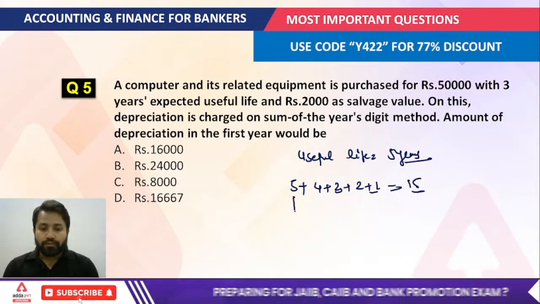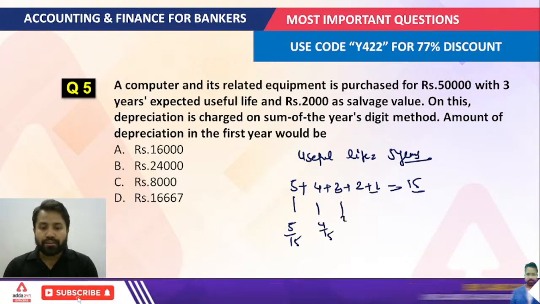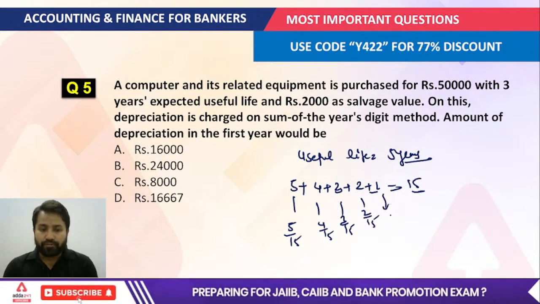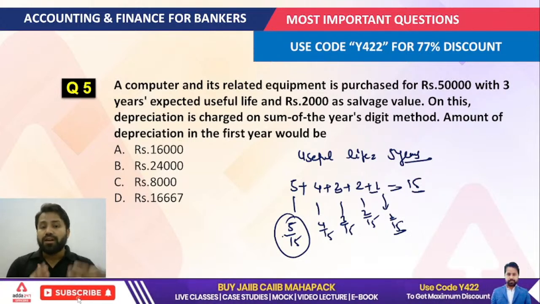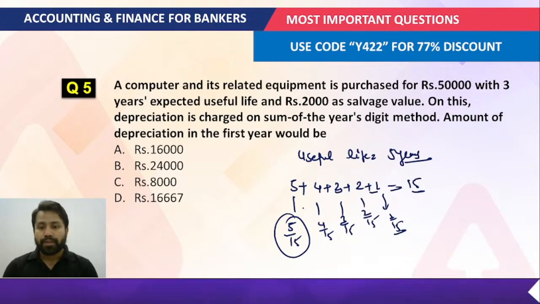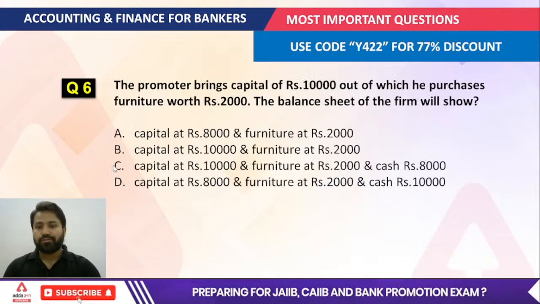15. Okay, so first year depreciation, that would be 5 by 15, second year 4 by 15, third year 3 by 15, fourth year 2 by 15, and for the fifth year that would be 1 by 15, and this would be considered as the depreciation for the respective years. Okay, so the correct answer of this would be the second. Now the next question.